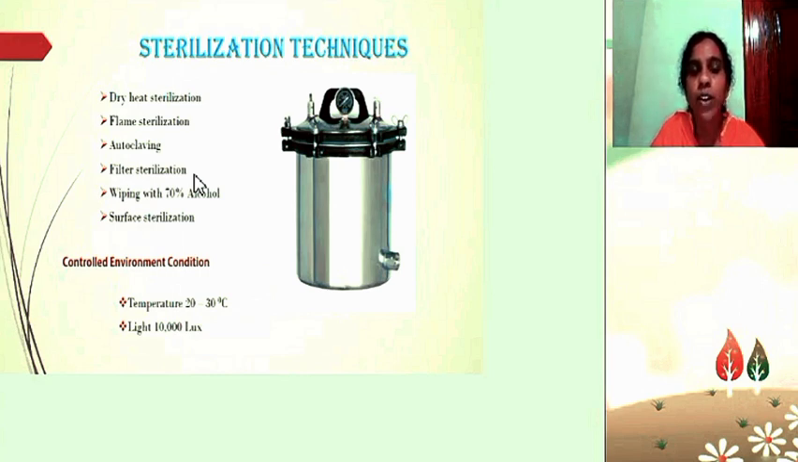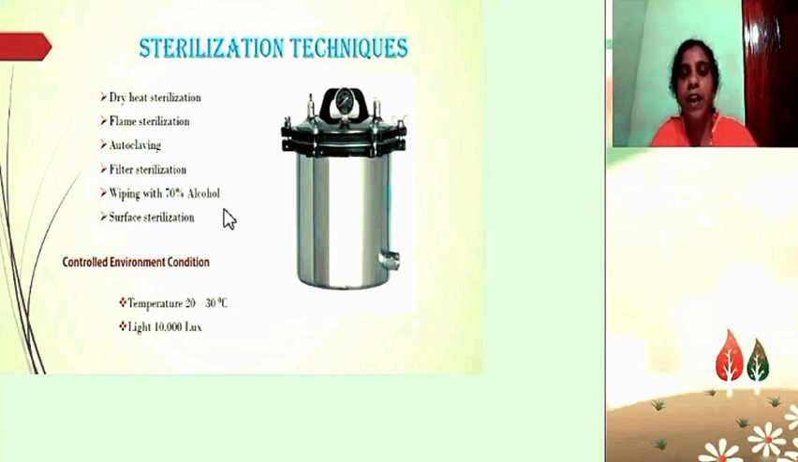And also for the culture of spores, filter sterilization can be used. Wiping with 70% alcohol is done for all the equipment which we use for micropropagation. Even before inoculation, our hands should be sterilized with 70% alcohol. Surface sterilization is done for the explant which we are going to inoculate. The explant is the small plant tissue which is used for multiplication and the production of a large number of